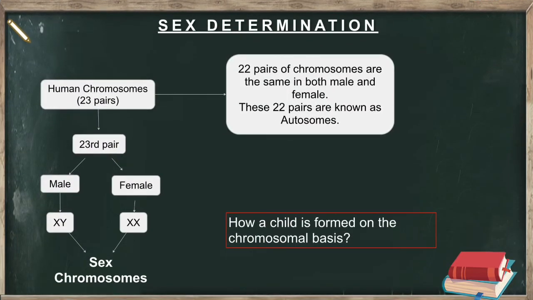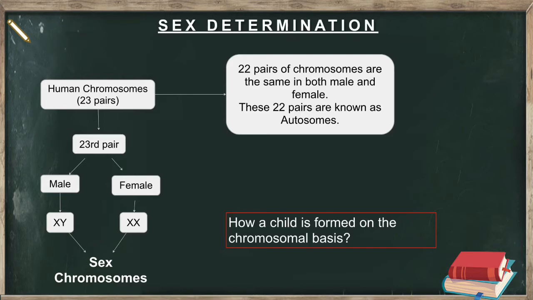How is sex determined? A human being has 23 pairs of chromosomes, of which 22 pairs of chromosomes are the same in both male and female. These similar 22 pairs are known as autosomes. The 23rd pair is responsible for the determination of sex of an individual. The XY pair indicates male. The XX pair indicates female. As the 23rd pair is responsible for the determination of sex of an individual, they are known as sex chromosomes.